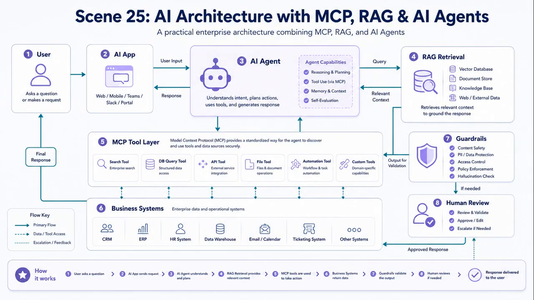Now let's look at a simple architecture pattern. A practical architecture may combine all three. The user interacts with an AI application. The agent plans the task. RAG retrieves trusted knowledge. MCP connects to tools, systems, and workflows. Guardrails monitor risky behavior. Human review controls high-impact actions. This creates a more useful and safer AI workflow.